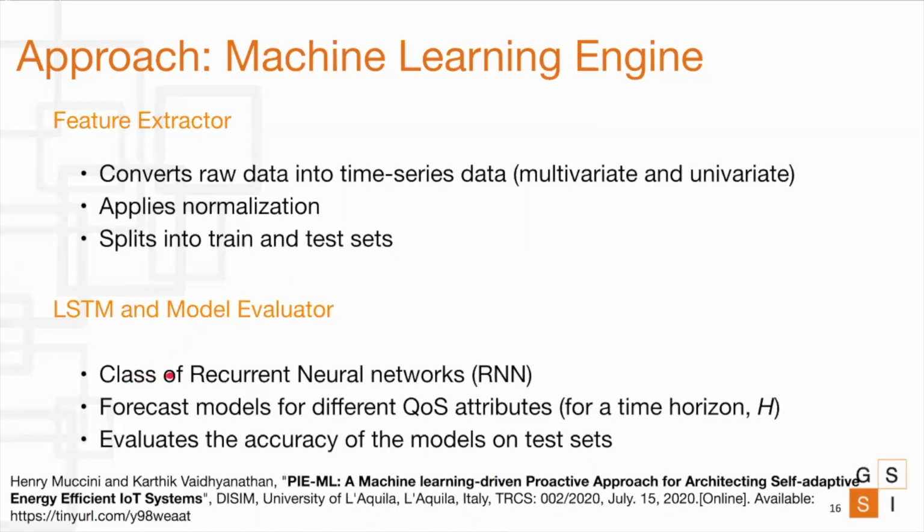As I said earlier, we use LSTMs for building the forecast models. LSTMs, as some of you might know, belong to the class of recurrent neural networks, and have been shown to be very effective in sequence prediction problems related to speech recognition, language processing, time series forecasting, and so on. For each quality of service attribute, this component creates a trained model using the training set for a defined prediction horizon H. The model evaluator then checks the accuracy of each such model. We had already shown in our previous work why LSTM works better than other state-of-the-art approaches, and hence I'm not going into the details of it here.